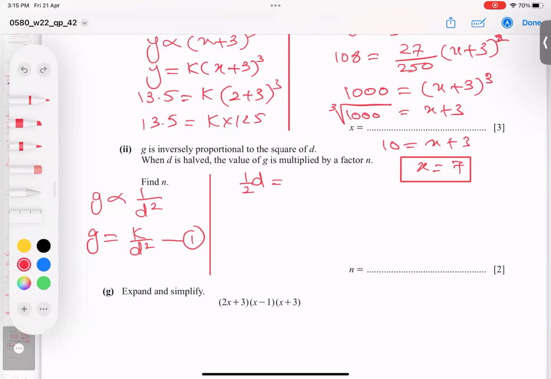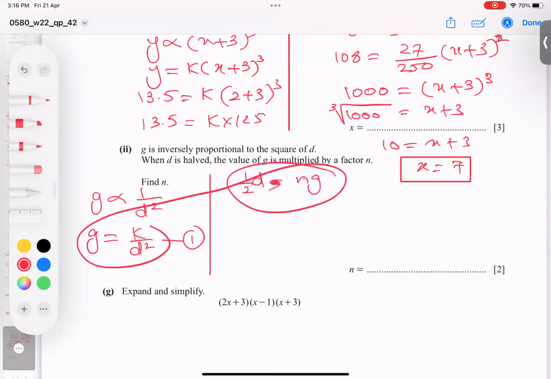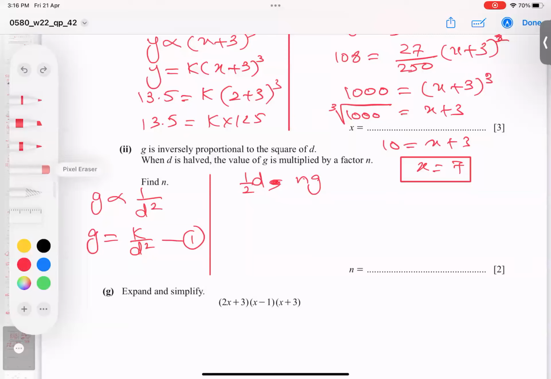It is multiplied by n. Okay, I think the idea is clear. So when you make d half, g becomes what? N times g. So use this condition on this one. When I plug in there, I replace g by ng because he said that. This multiplies with that, and the distance becomes half, so I have to plug in like this. I repeat again. This is just for understanding, okay? This is not our answer.